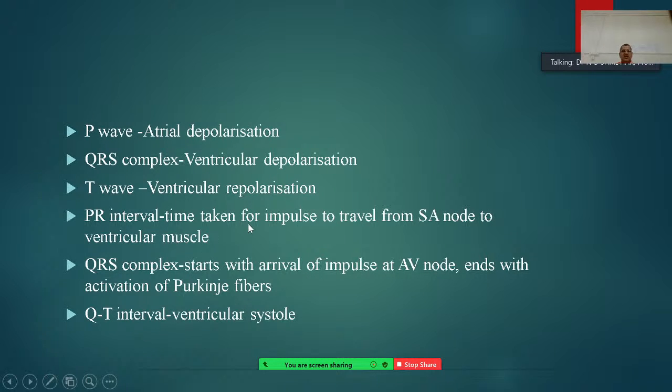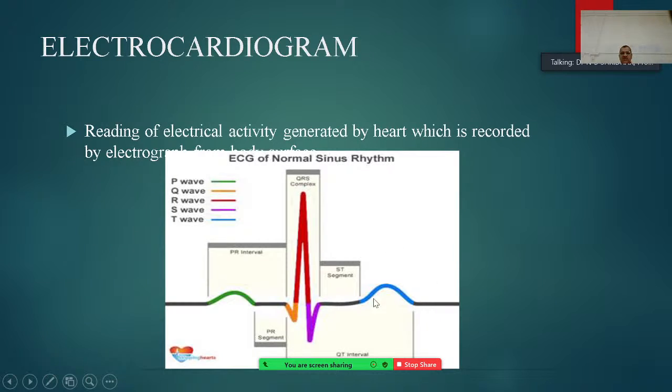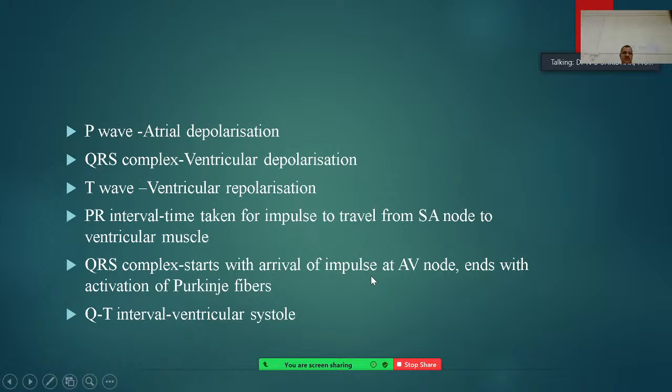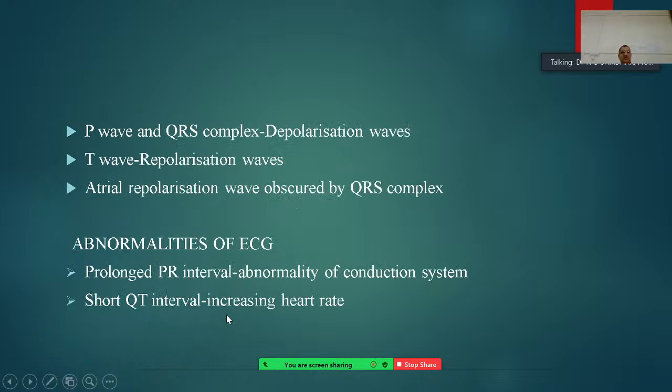Then the PR interval is the time taken for the impulse to travel from the SA node to the ventricular muscle. The QRS complex starts with the arrival of the impulse at the AV node and ends with the activation of the His-Purkinje fibers, whereas the QT interval is the ventricular systole.